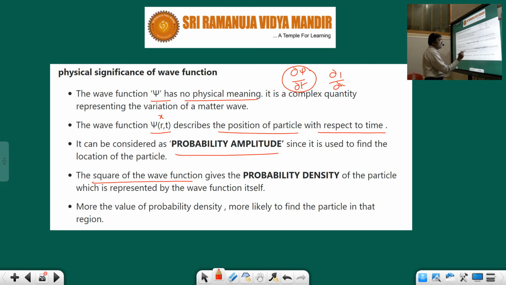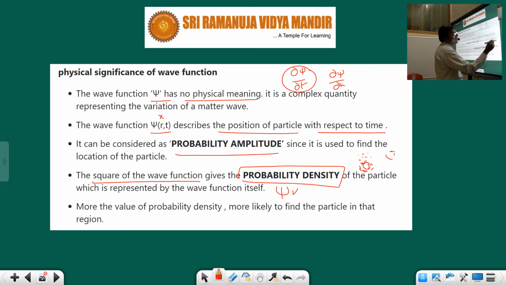The square of the wave function is psi square. It gives the probability density, exactly where the electron is located. For example, the electron is located as many dots like this. If the electron density is like a dumbbell shape, it is a p orbital; a spherical shape is an s orbital. If the density is like a double dumbbell, you can see it here. I hope you understood.